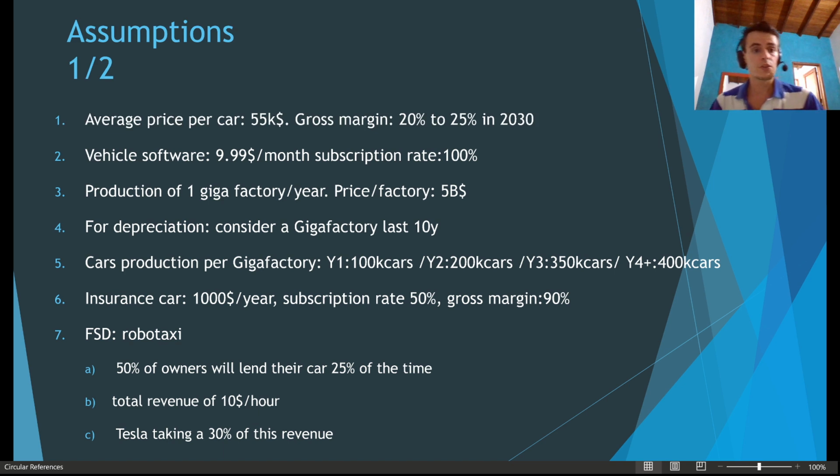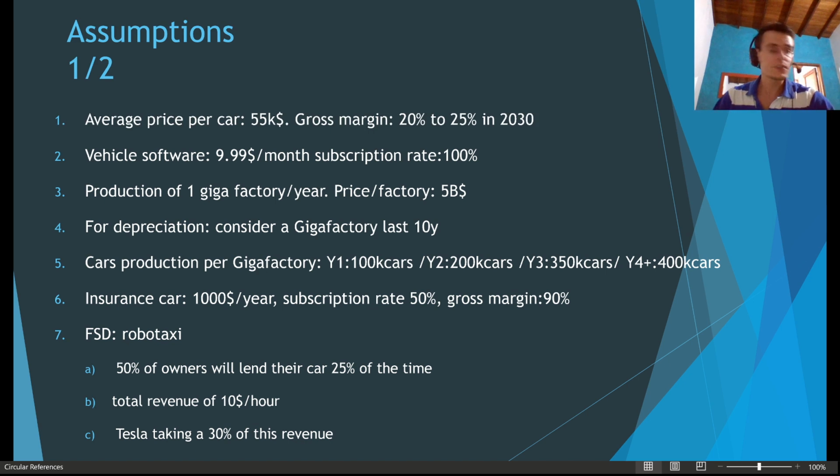For the first assumption, I need to make assumptions for almost everything. The average sale price per car will be $55,000. The gross margin will be around 20% at the beginning of 2020, and then I assume it will go up to 25% in 2030, because the Gigafactory will have improved their technology, and the cost of production for a car will be much less. So it's gradual: I put it from 20 to 25% sequentially over the coming years.